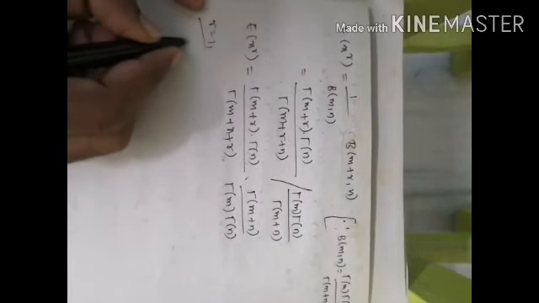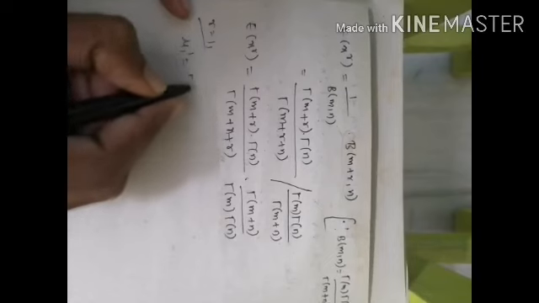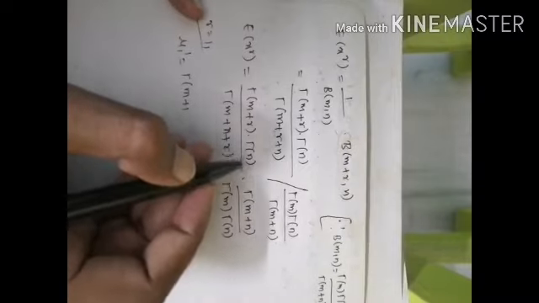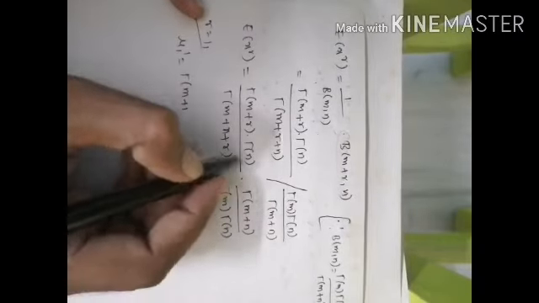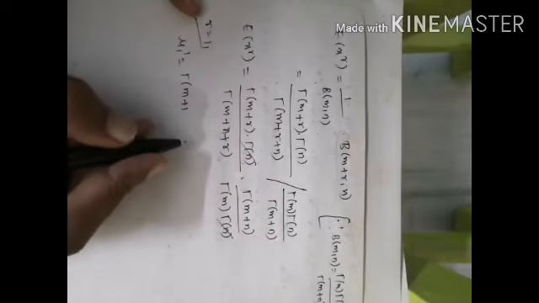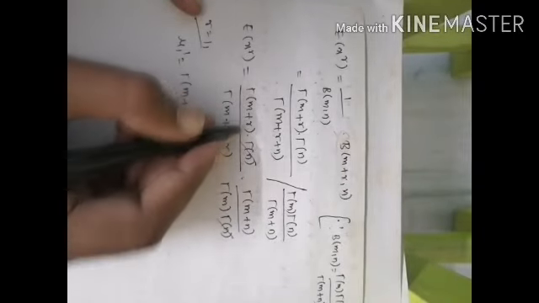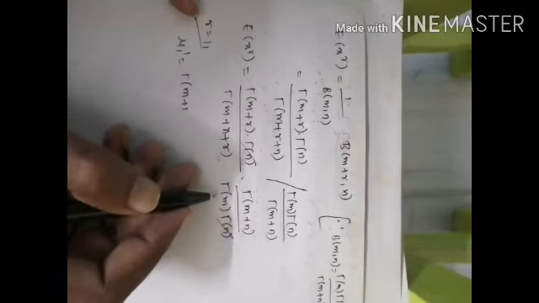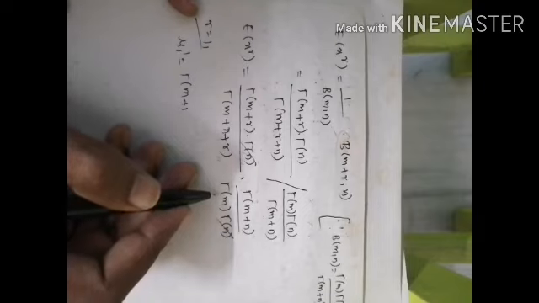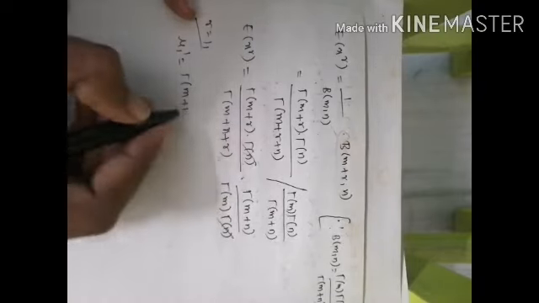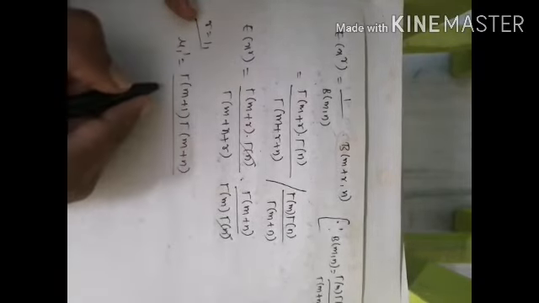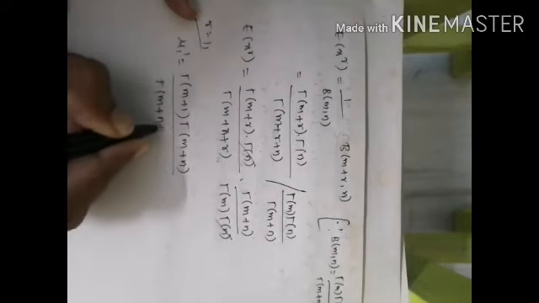We get the first non-central moment, that is equal to gamma of m plus 1. Here gamma of n is there, so we need to cancel it, right? So remaining only gamma of m plus r into gamma of m plus n divided by gamma of m plus n plus r into gamma of m. So substitute here gamma of m plus 1 into gamma of m plus n, divided by gamma of m plus n plus 1 into gamma of m.